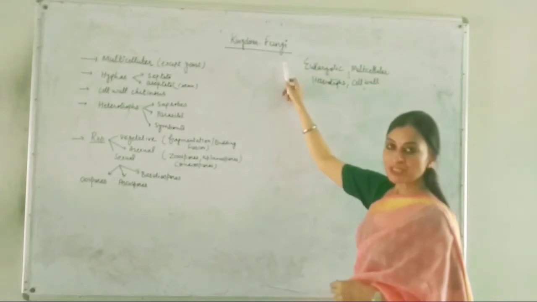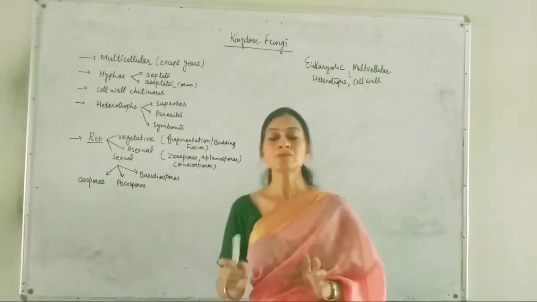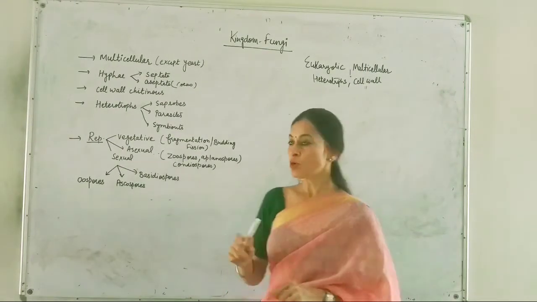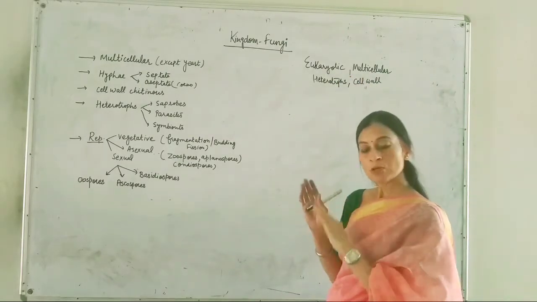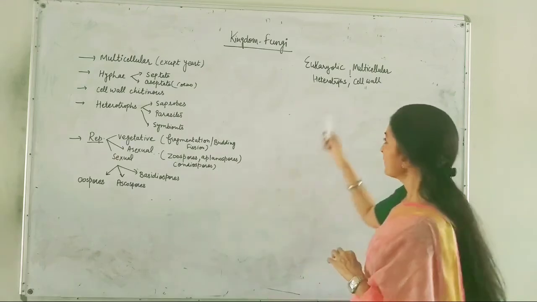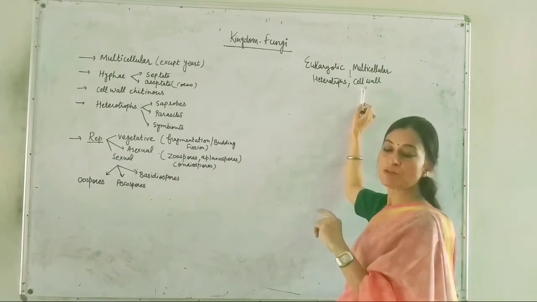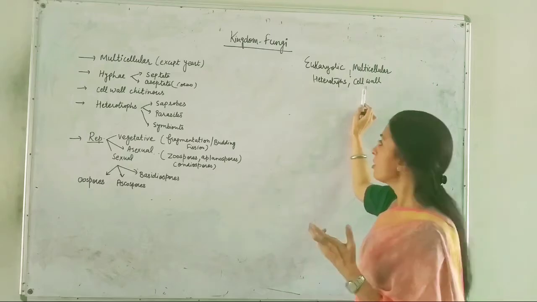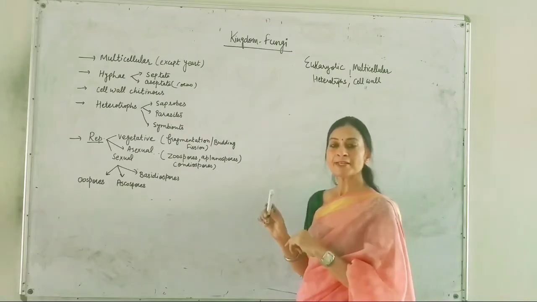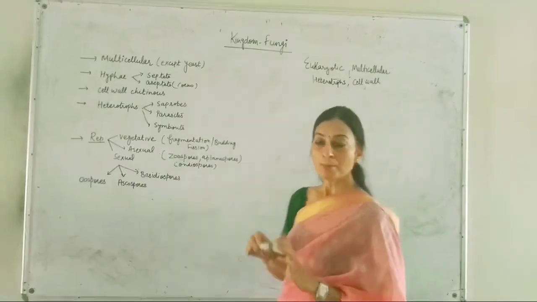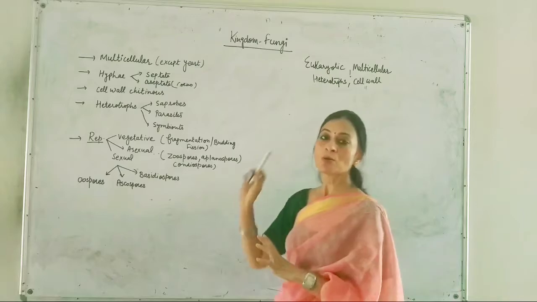The members of kingdom fungi are multicellular, eukaryotes, heterotrophs and they have a cell wall. Presence of cell wall is differentiating. All these features are also present in animal kingdom members, but they are differentiated because of the absence of a cell wall. Animal kingdom members don't have a cell wall, while fungi have one. And the heterotrophic feature isolates them from the plant kingdom. Plants are eukaryotic, multicellular and have a cell wall, but they are all autotrophs.